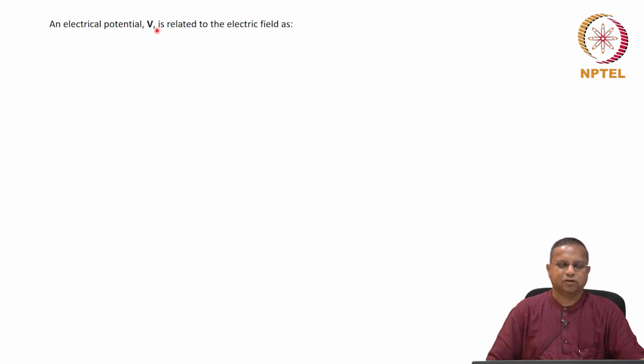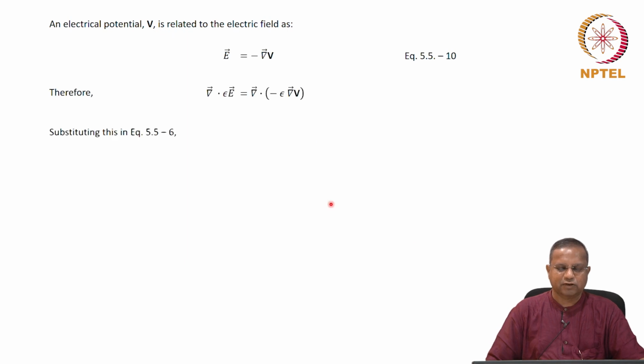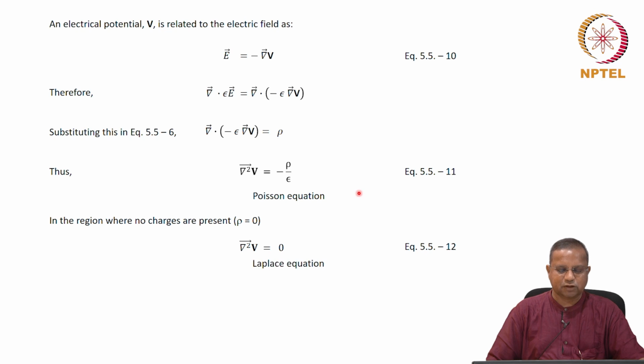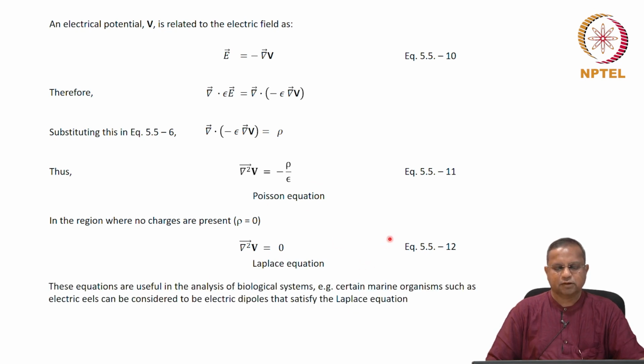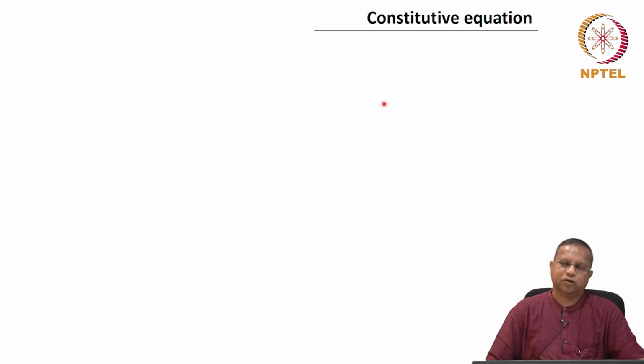Then we looked at the concept of an electric potential, which you knew earlier. We looked at it in the context of an electric field and so on, and developed some useful relationships from Maxwell's first equation, the Poisson equation, and the Laplace equation. And then we looked at a constitutive equation in electrical aspects.